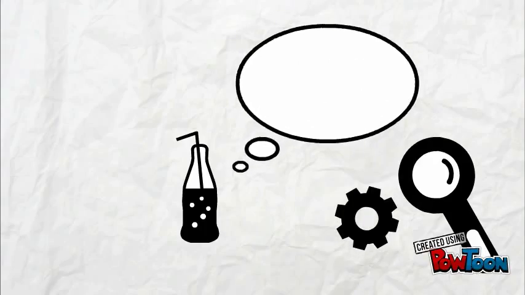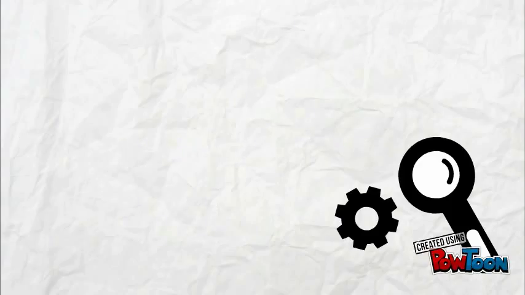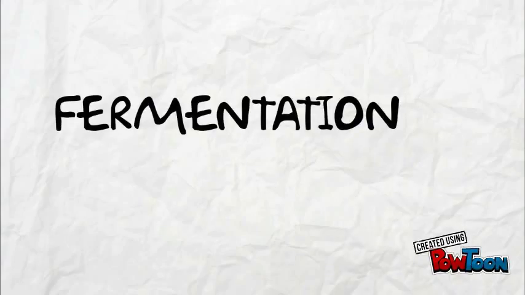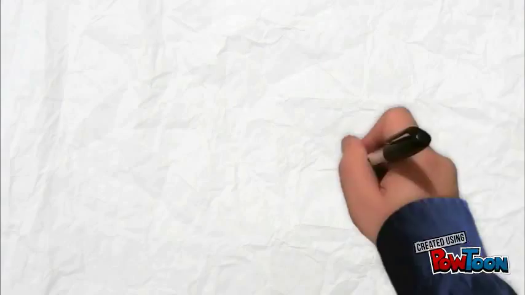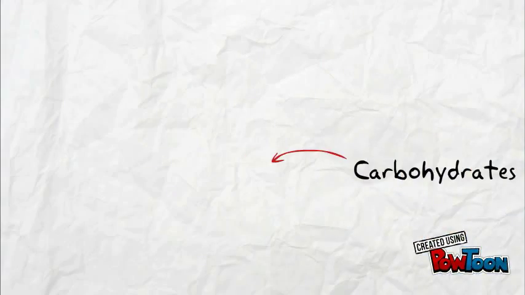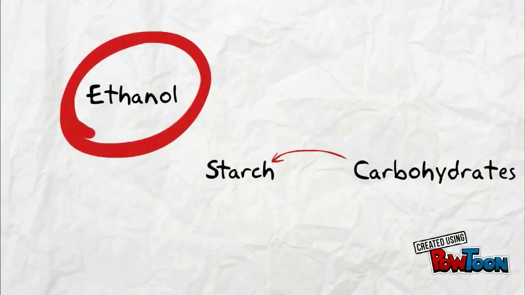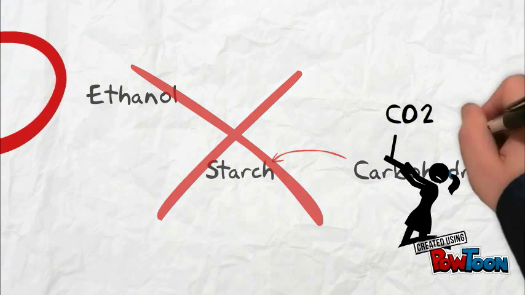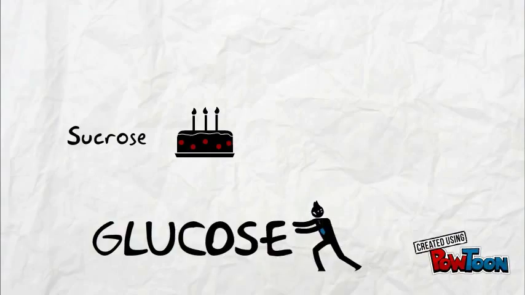What process do we use to turn grapes into wine? Well, the answer to this question can be answered with one word: fermentation. Chemically speaking, fermentation is a complex series of reactions which convert carbohydrates, mainly sugars, into starch and ethanol, and of course carbon dioxide. These sugars normally include sucrose, conventional sugar, and glucose.